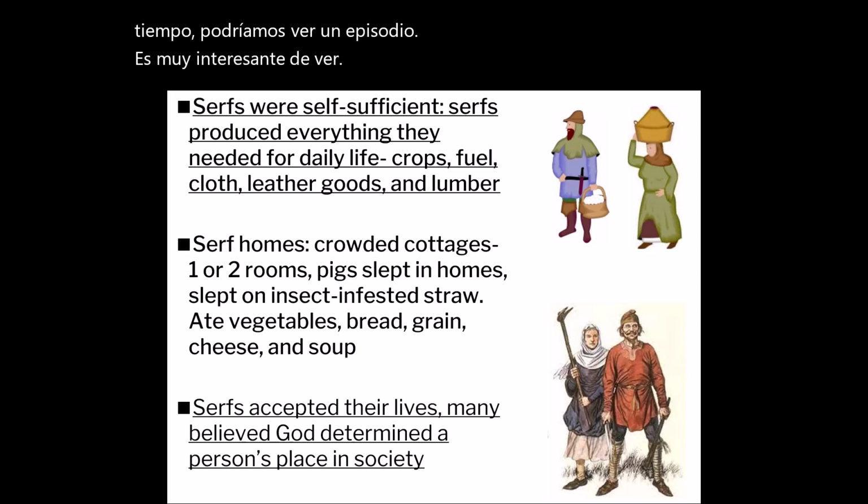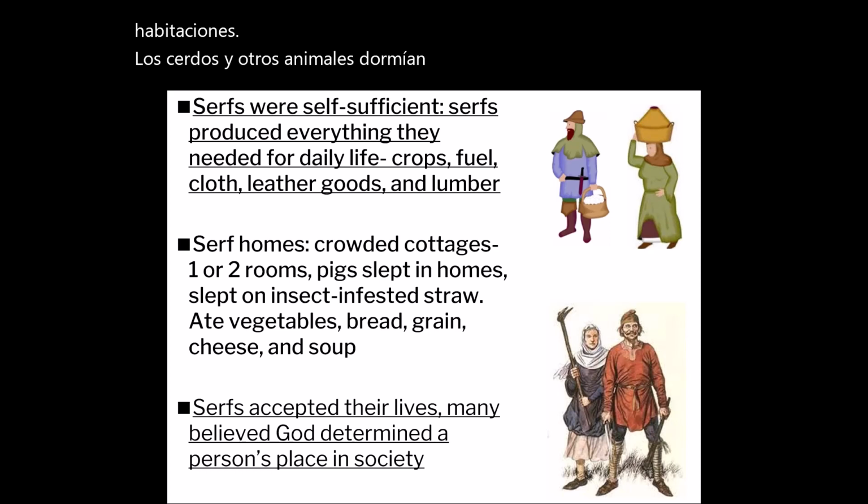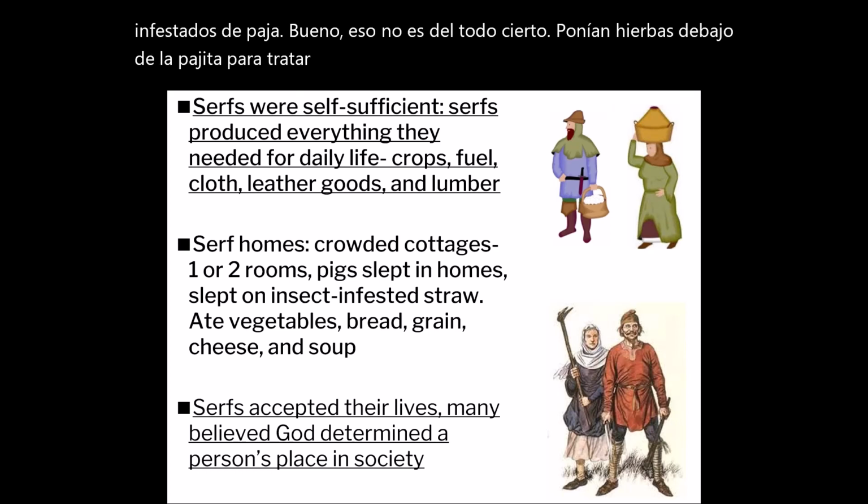Serf homes were crowded cottages. There were usually one or two rooms. Pigs and other animals slept in the house. They slept on insect-infested straw. Well, that's not entirely true. They would put herbs underneath the straw to try to get rid of the insects, but it didn't really work.